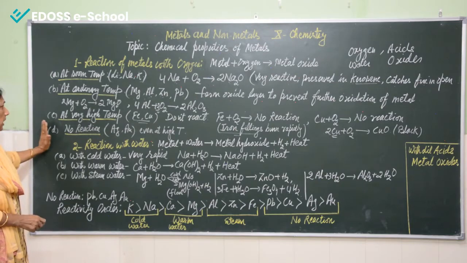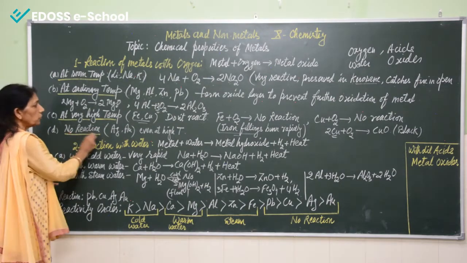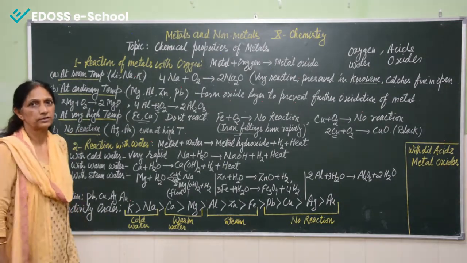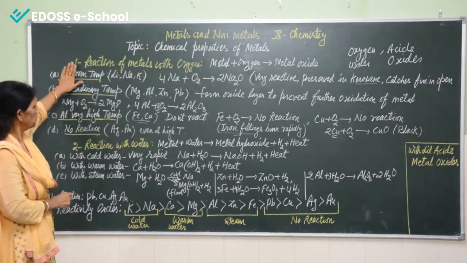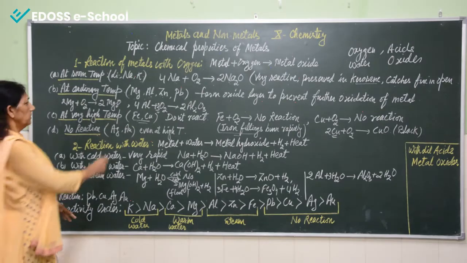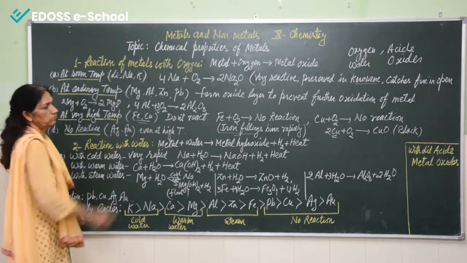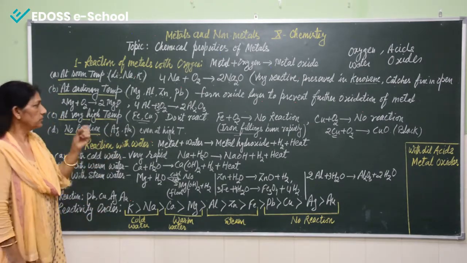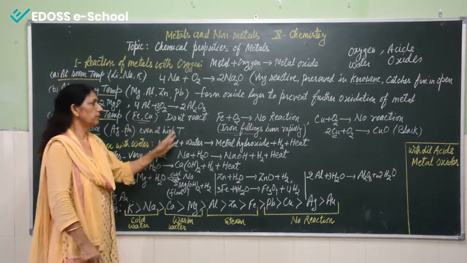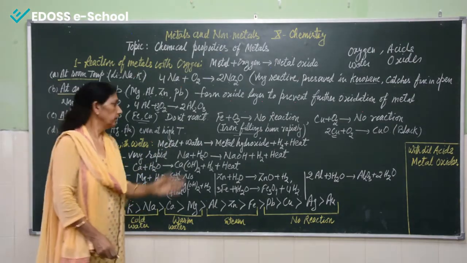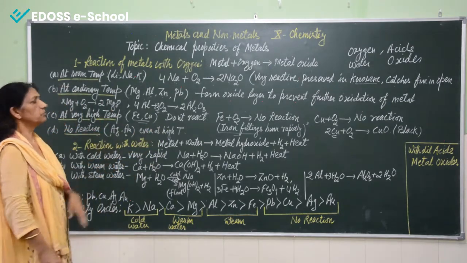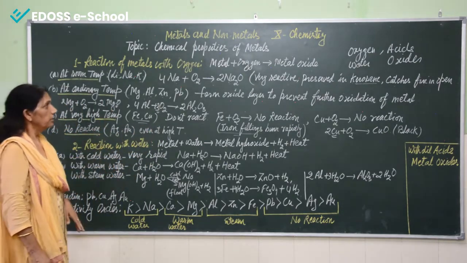Now coming to our fourth category, that is no reaction. There are few metals which don't react even at very high temperature, and these are silver and gold. These are the metals which don't react even at very high temperature. This is the reason that all the ornaments are made up of silver and gold.